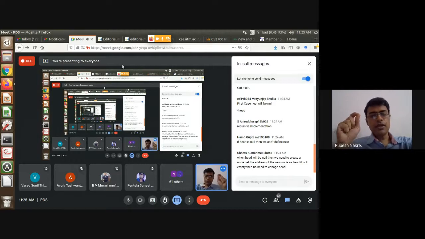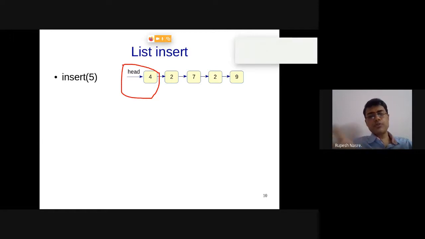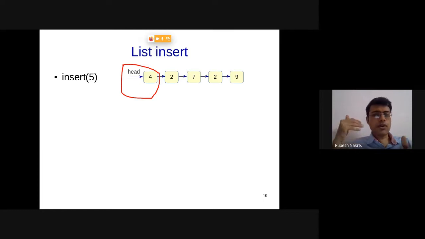This is the reason. So going back to the slide, if I'm inserting 5 in the current list, do I need to change head? I don't need to. 5 is going to get inserted at the end of 9, and therefore I don't need to change head. But if head is null, I need to change head. This is the reason why I need to distinguish between these two cases. I don't need to distinguish between whether there is 1 element in the list or 2 elements or 100 elements. But I need to distinguish between 0 elements versus non-zero elements, because I need to update the head variable. So that is what is important in this.